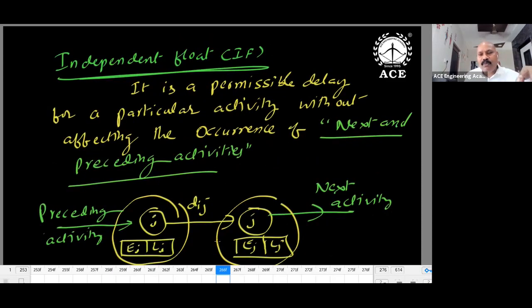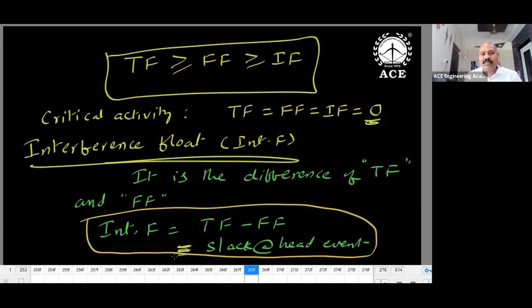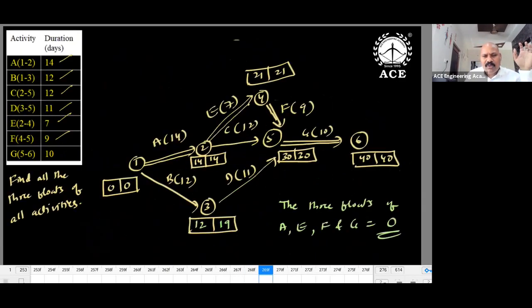Independent float: next activity and preceding activity, both you should not disturb. That means j values have to be kept as is, i values have to be kept as is. So what is the definition now? Independent float is equal to total float minus slack at the head event minus slack at the tail event. Two slack values you subtract, then you will get independent float. So total float is maximum delay. Independent float is minimum delay. So how to calculate the values? First we estimate total float, after that free float, then independent float. If all floats are zeros, it means a critical activity. Interference float is the difference of total float and free float. Okay, with an example you can understand.